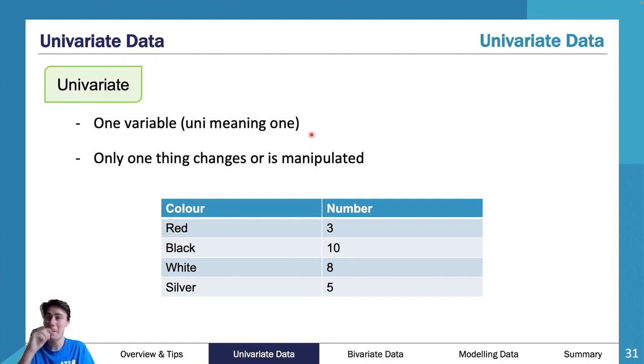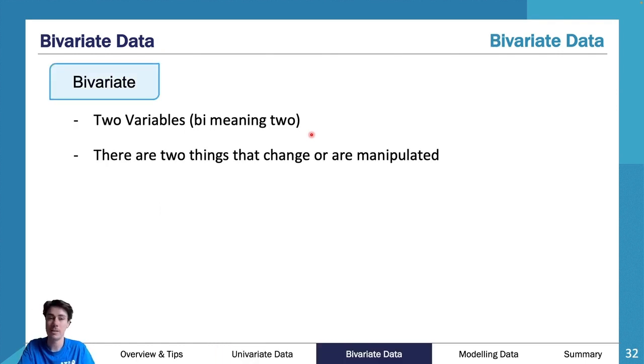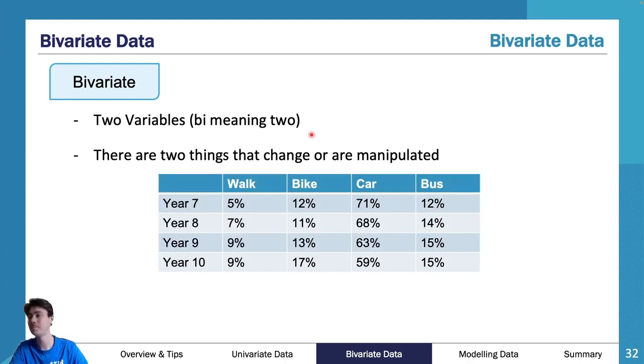So what you can see is your variable is actually in the left column, and so you're looking at categorical data here. And then you have bivariate data, which we'll cover in a bit, but essentially bivariate data is 2 variables, bi meaning 2. There are 2 things that change or can be manipulated, and these 2 things can change or be manipulated in different ways. You might actually have numerical versus categorical data, or you might have 2 pieces of categorical data like you've got